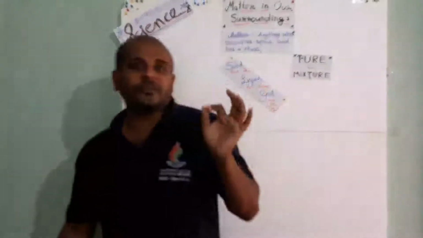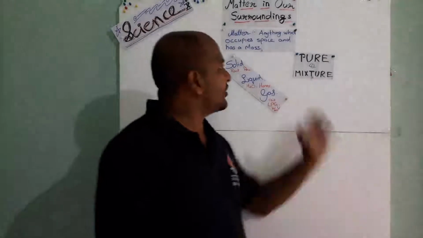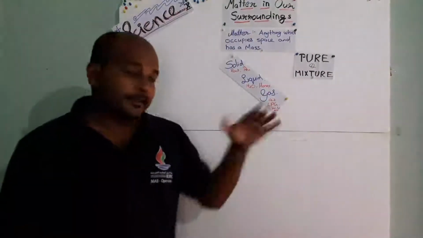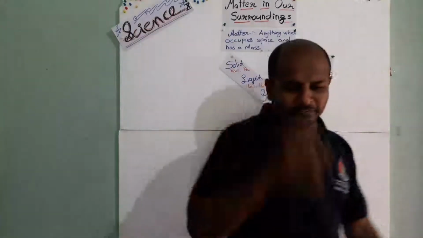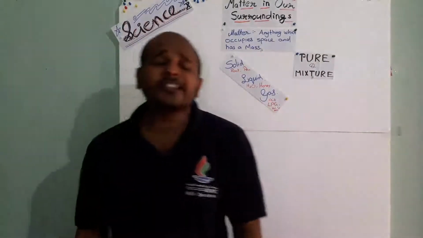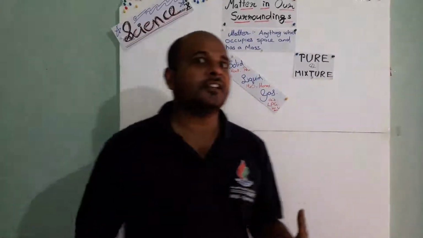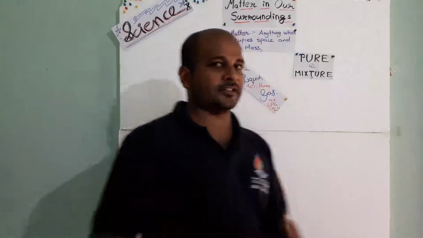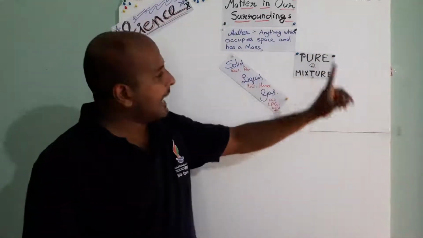The purest form is the elemental form, and also some compounds. That is the purest form of matter. Then come the mixtures. Two types of mixtures are there: homogeneous mixtures and heterogeneous mixtures. These details we will study in the coming classes. So when it comes to chemical composition, pure and mixture.